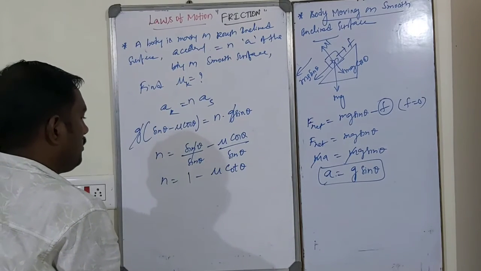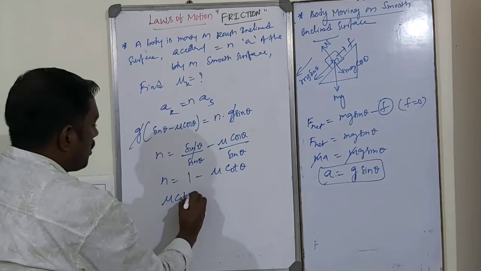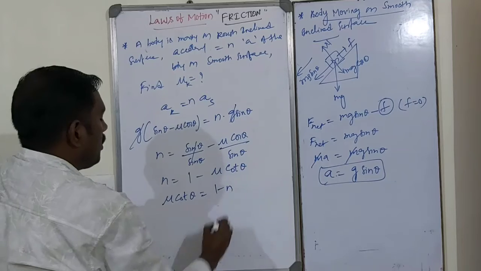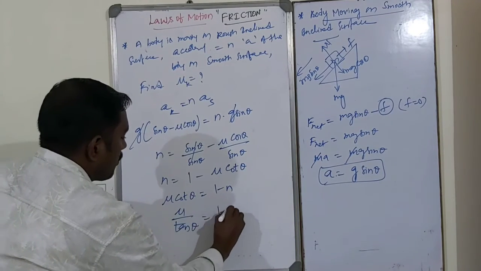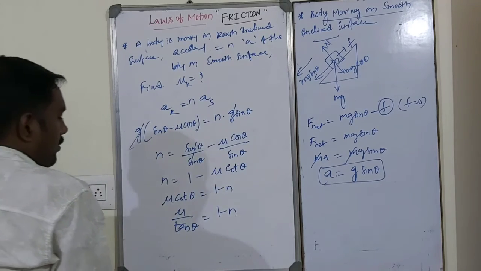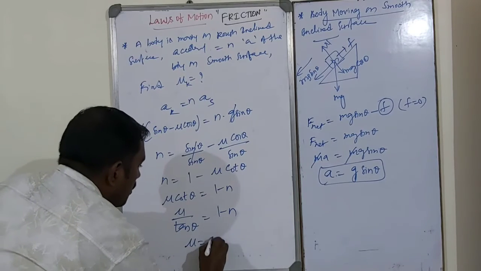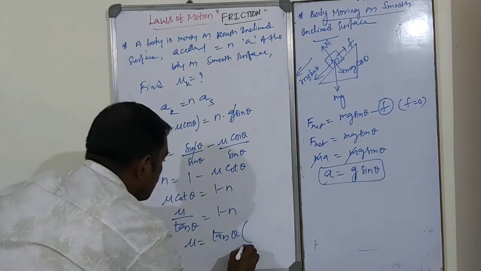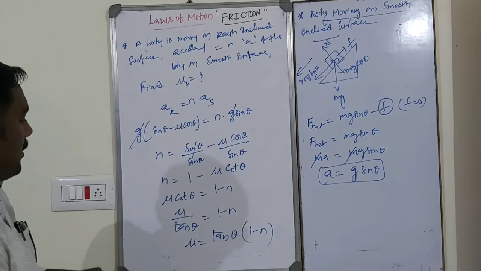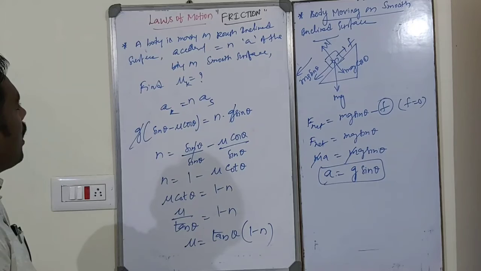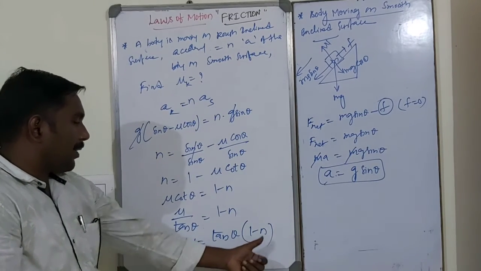Okay. So bringing it to the other side, mu cot theta is equal to 1 minus n. Mu by tan theta is equal to 1 minus n. So mu is equal to tan theta into 1 minus n. This mu is the coefficient of kinetic friction.